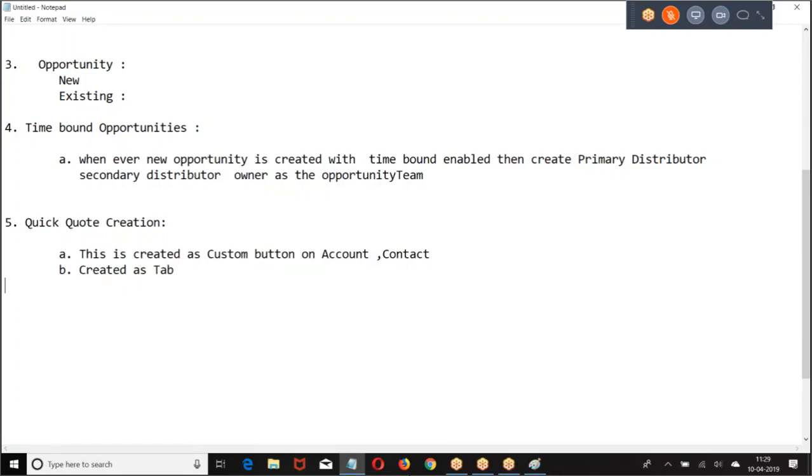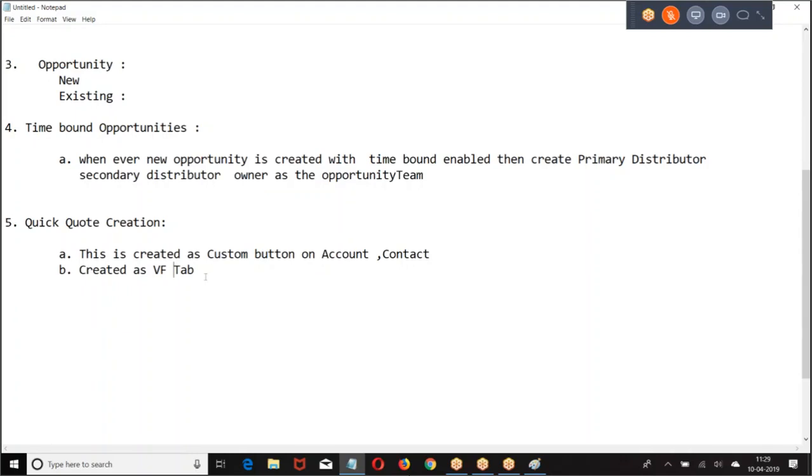One is created as a custom button on the account object, and another as a custom button on the contact. On the account object, we have a button called quick code. On the contact object, we have a button called quick code. And we created a Visualforce tab called quick code. So how many times was the functionality implemented? Thrice. One on account, one on contact, and one as a Visualforce tab.